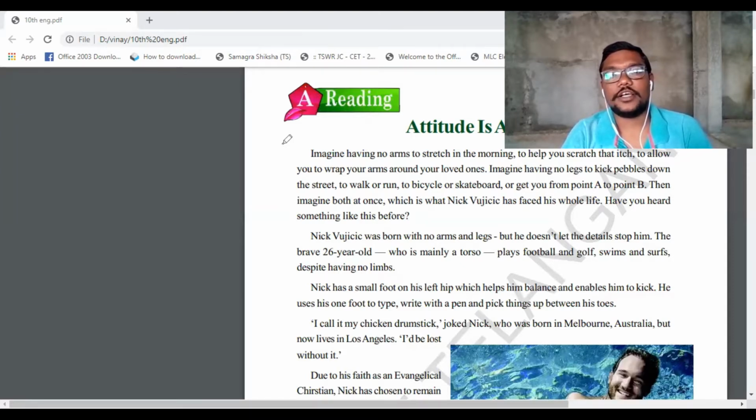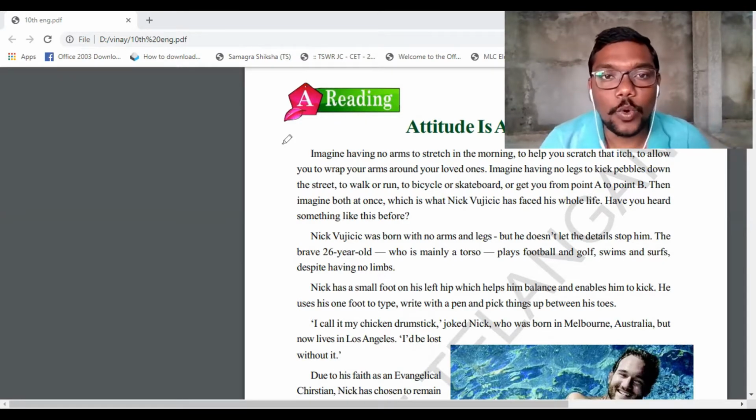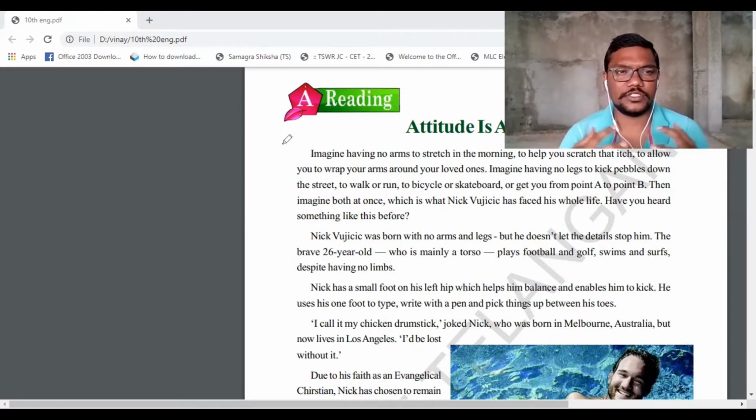I hope you understand, and let us enter into the topic, that is Unit 1 and Reading A. We have the topic as Attitude is Altitude. Mainly the unit name is considered as Personality Development. So this will help us to motivate ourselves in life, and how we have to face the problems and all those things, whatever stuff is needed for our life. This unit is going to teach us, so it is very interesting. No worry, and everything crystal clear. I will try to teach you.